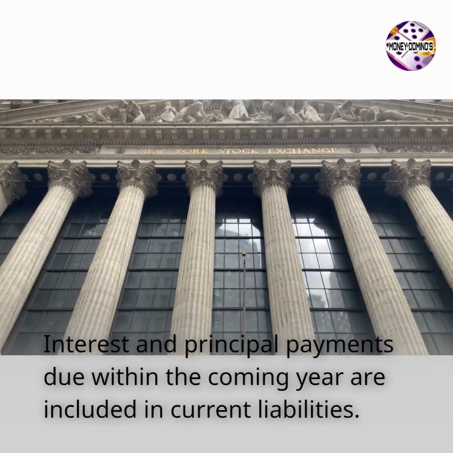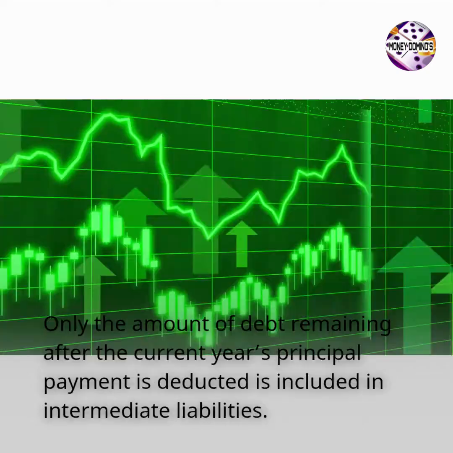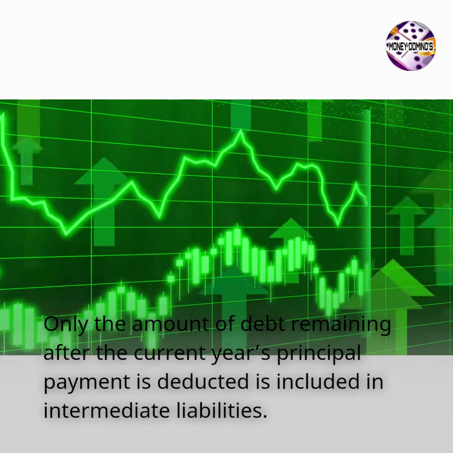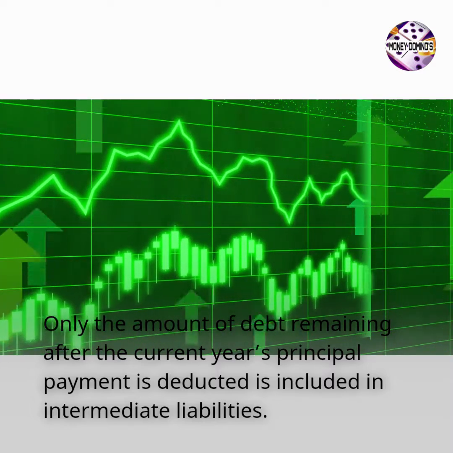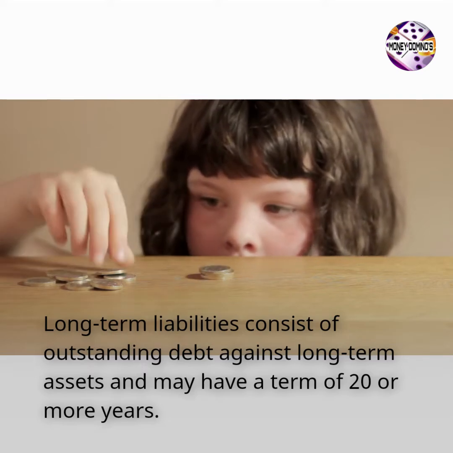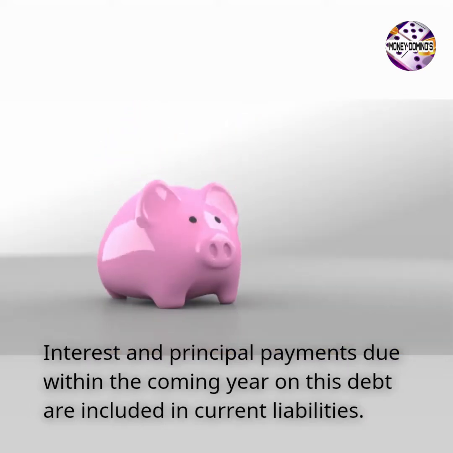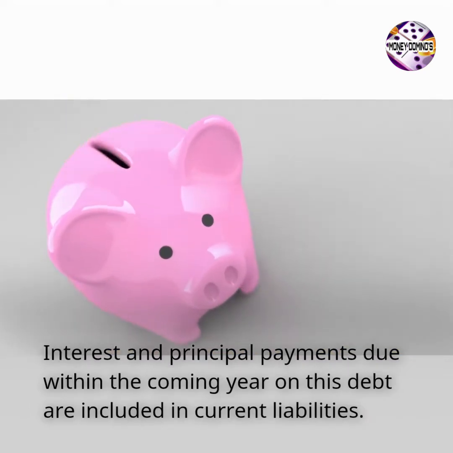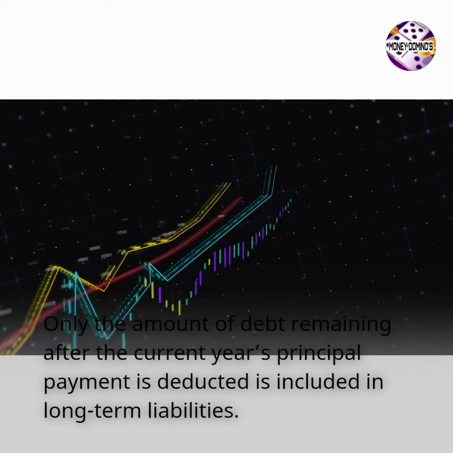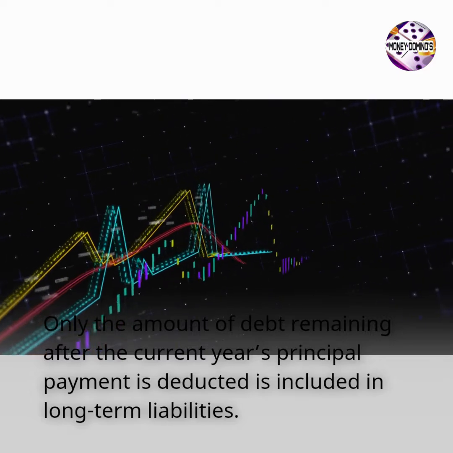Interest and principal payments due within the coming year are included in current liabilities. Only the amount of debt remaining after the current year's principal payment is deducted is included in intermediate liabilities. Long-term liabilities consist of outstanding debt against long-term assets and may have a term of 20 or more years. Interest and principal payments due within the coming year on this debt are included in current liabilities. Only the amount of debt remaining after the current year's principal payment is deducted is included in long-term liabilities.